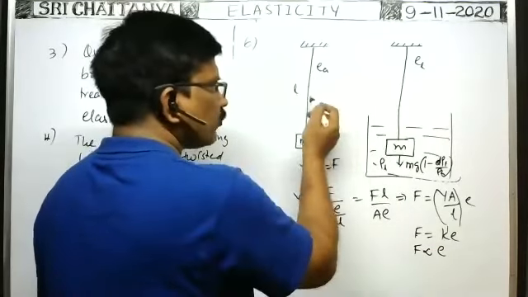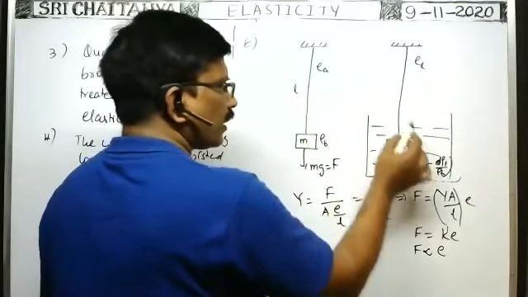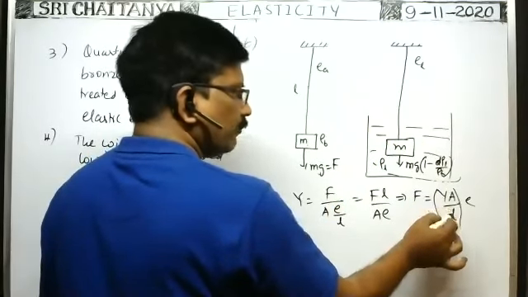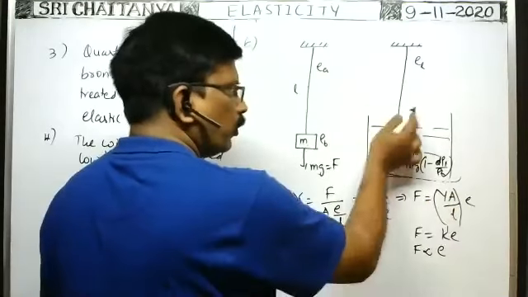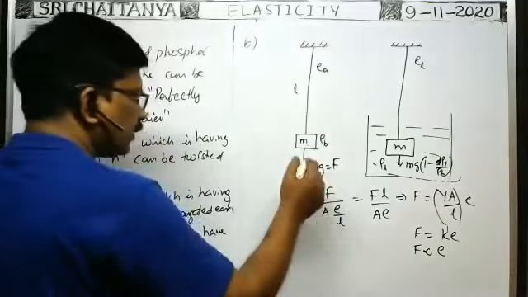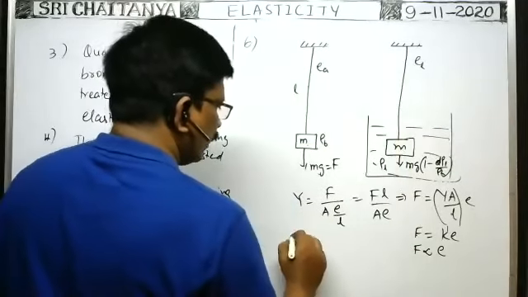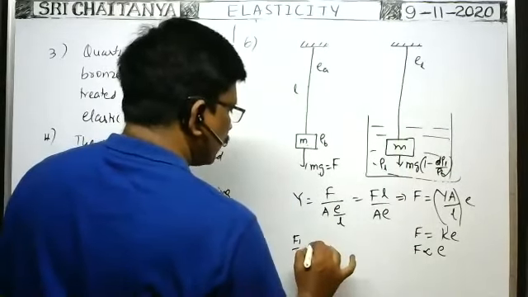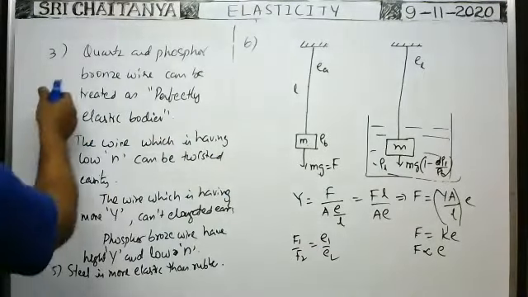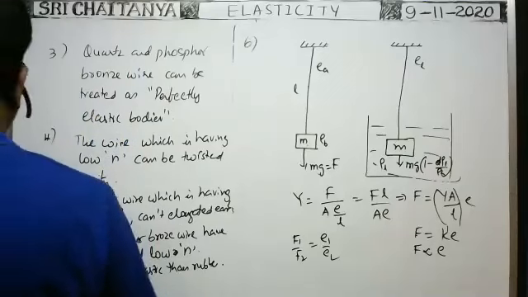Because in both the cases, Y is the same. Y is constant, area of cross section is constant within the elastic limit, and the original length of the wire is also constant in both the cases. That's why F is directly proportional to E. Now we substitute the data. There are two cases. F1 by F2 is equal to E1 by E2. So what is F1? F1 means whenever the block is in air,